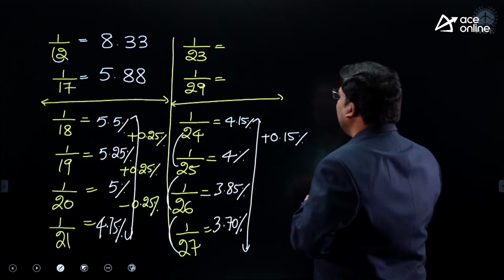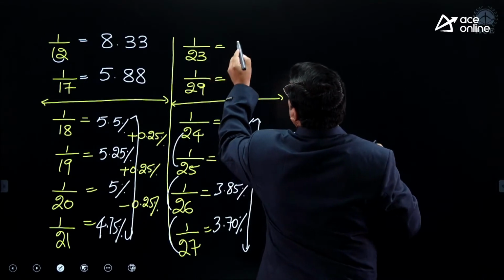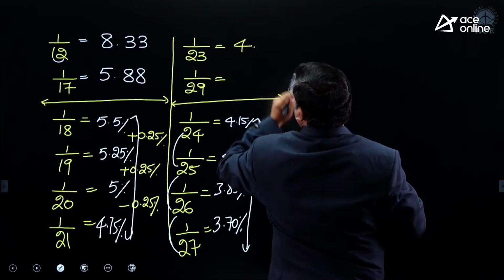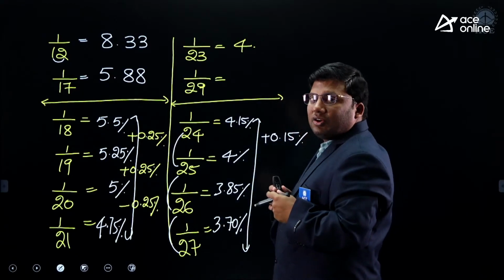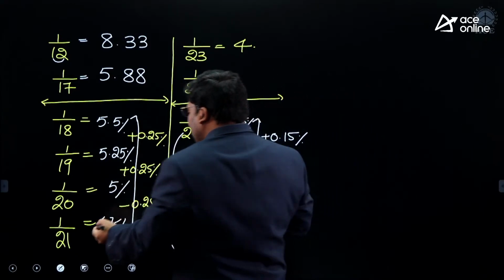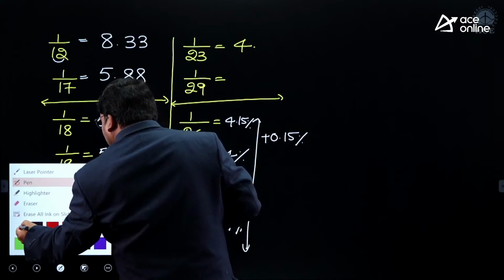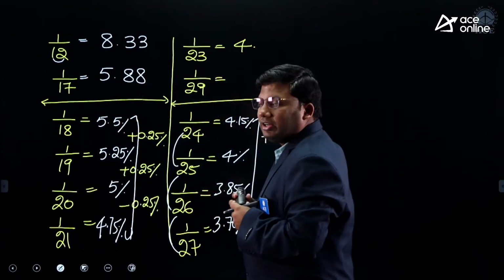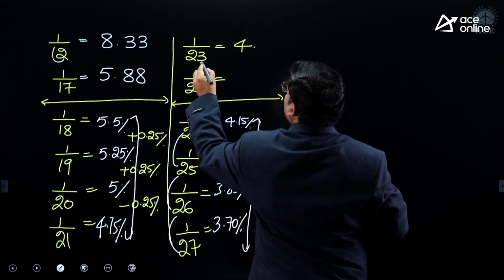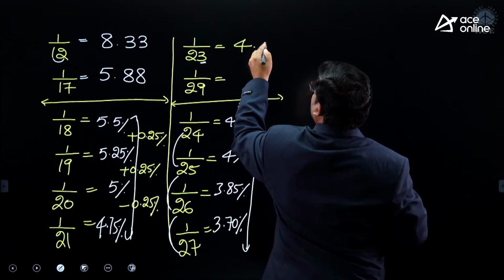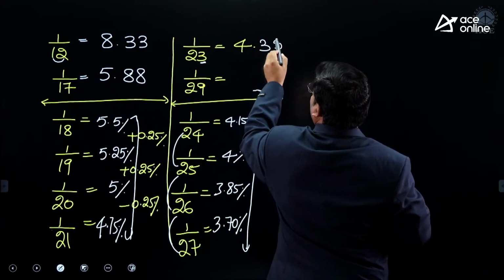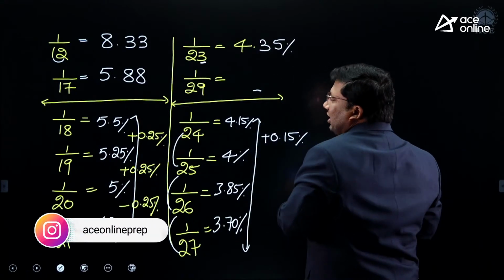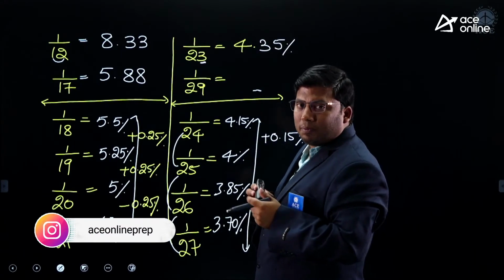1 by 23, 1 by 29. 23 goes how many times in 100? 4 times in 100. Listen carefully. Write down the unit digit 3. 2 plus 3 is 5. So 4.35. 1 by 23 is 4.35.